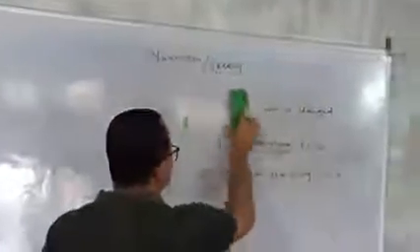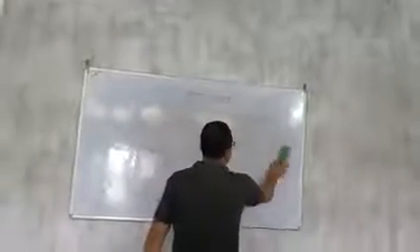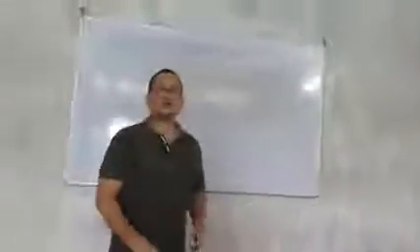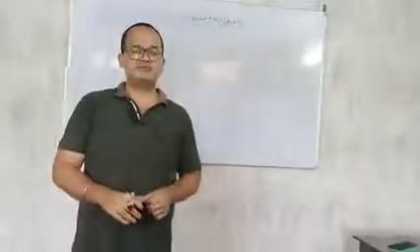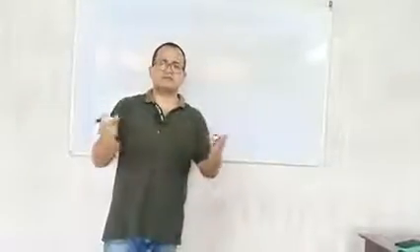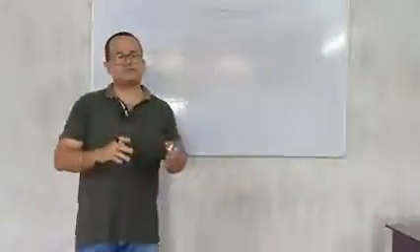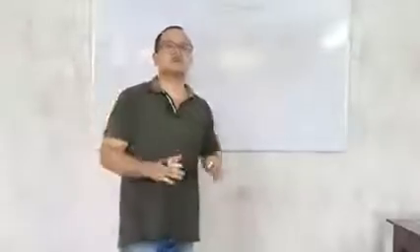Okay. Present perfect continuous or past perfect continuous, there is no special difference. Present perfect is have and has, past perfect is always had. In present perfect continuous, if the subject is third person singular, then it is has, and if it is first person, second person, or third person plural, it is always have. But in case of past perfect or past perfect continuous, there is always had after the subject, whether it is first, second, third, singular, plural, it doesn't make any difference.